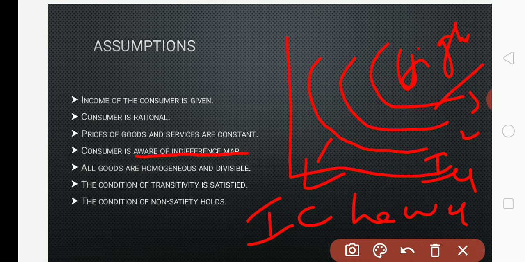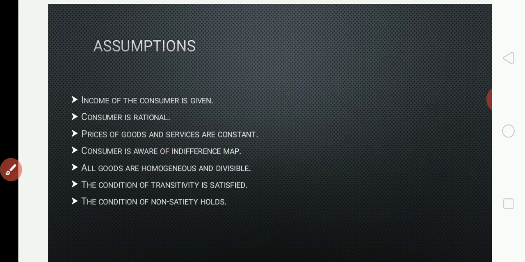So here the consumer is aware, he knows which curve gives more satisfaction, where a consumer will get maximum satisfaction. So exactly where a consumer will get maximum satisfaction? Here in IC3, because compared to IC1, IC2 is greater. Compared to IC2, IC3 gives greater satisfaction to the consumer. The consumer is aware of it. He knows where he will get maximum satisfaction.